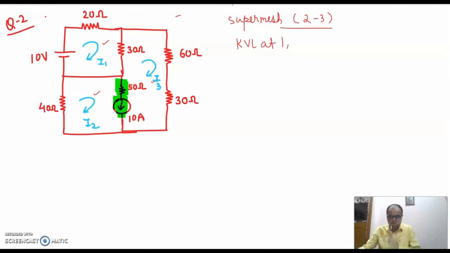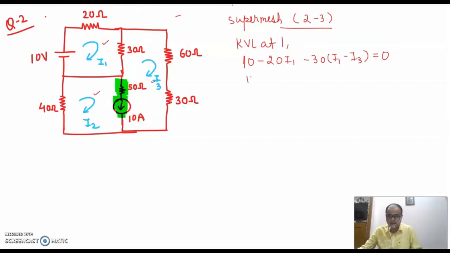It will be 10 minus 20 I1 minus 30 (I1 minus I3) will be 0. Again, I have to give preference to mesh 1, to current 1 while I am operating on mesh 1.